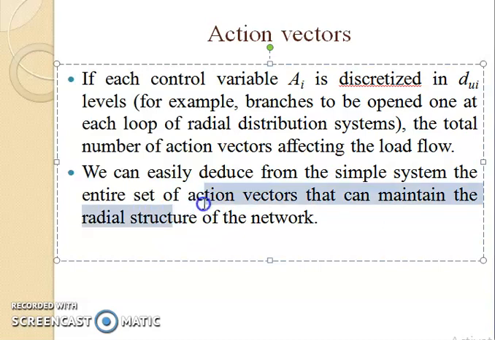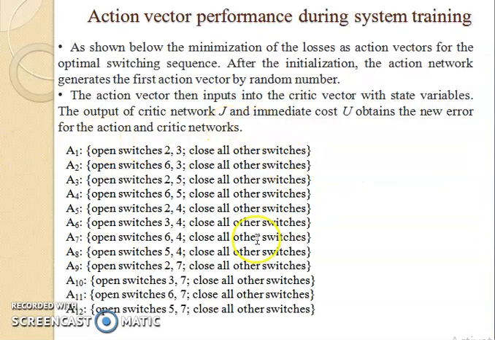So we can easily deduce from a simple system the entire set of action vectors that can maintain the radial structure of the network. That loop we can design, that we'll study in the next slide. So here, as shown in this, our main aim is to minimize the losses by using the action vectors by optimizing the switching sequences as shown here.